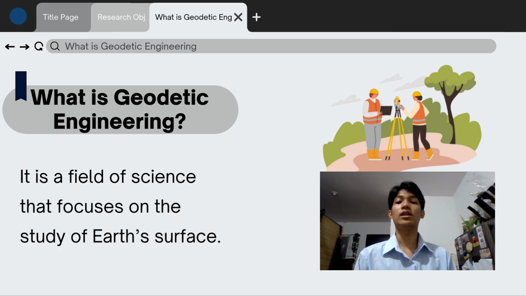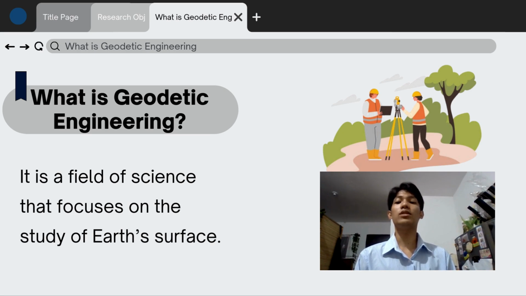Another application is in terms of global positioning system, and with the assistance of geodetic engineers, together with the help of satellites, they are able to provide real-time location of the users across the globe. These are some examples of natures of work in this profession.